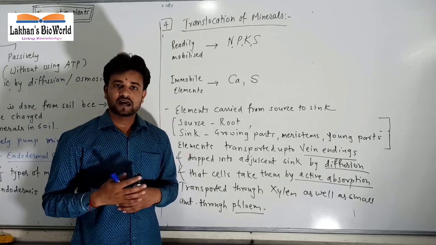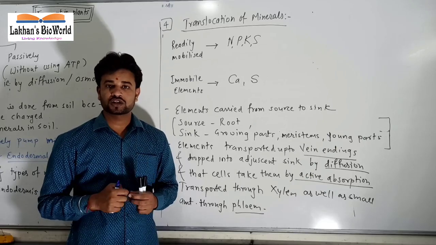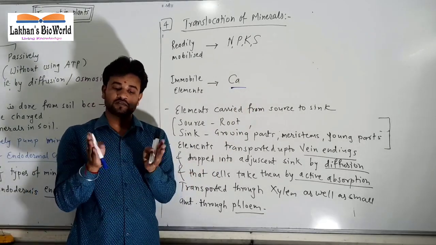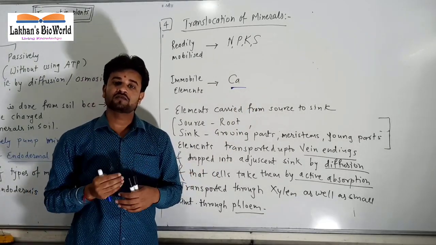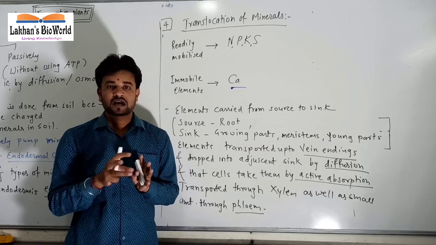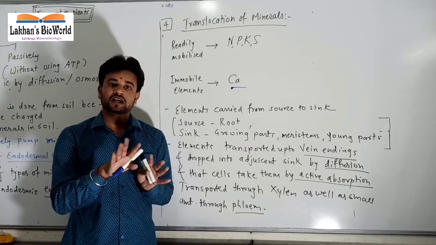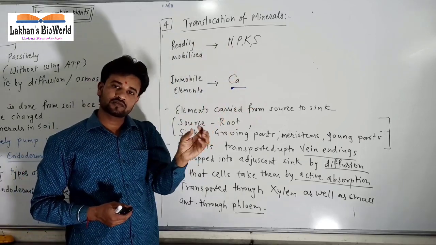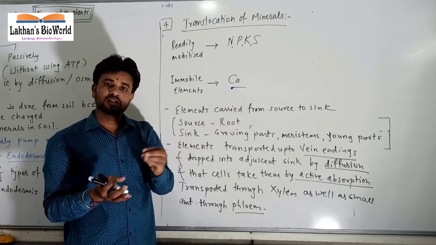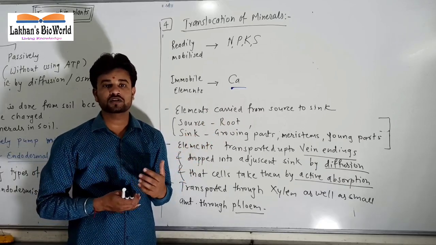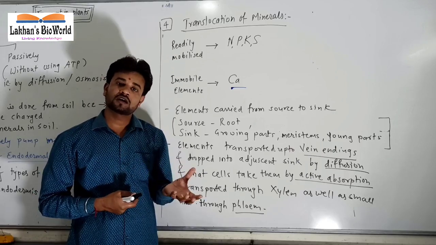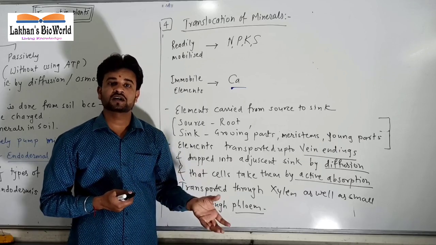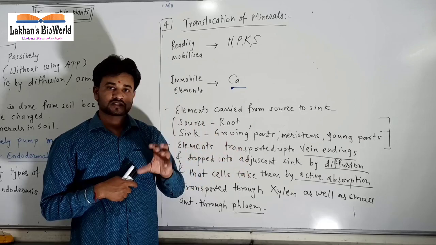These are readily mobilized, whereas immobile elements include calcium. So calcium will be immobile, it cannot be easily moved, because calcium is present between the cells in the middle lamella in the form of calcium pectate. So we cannot remove that calcium easily; calcium will stay there, it cannot be mobilized. Other elements, NPKs, can be mobilized, taken from those old parts of the leaf and then converted into organic compounds. Phosphorus and nitrogen are converted into organic compounds, either amino acids or other organic compounds, and then they are mixed in xylem.